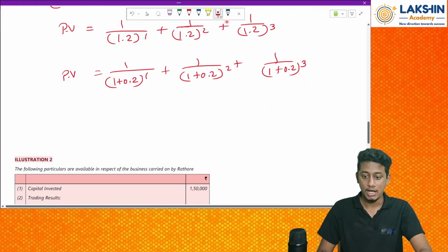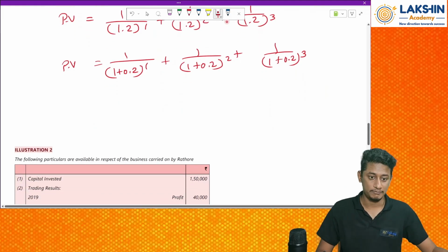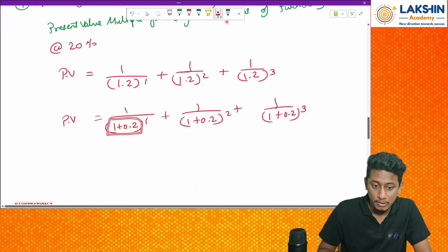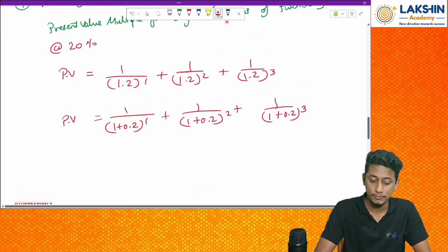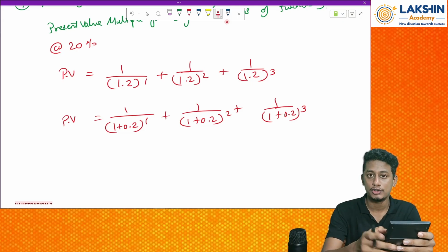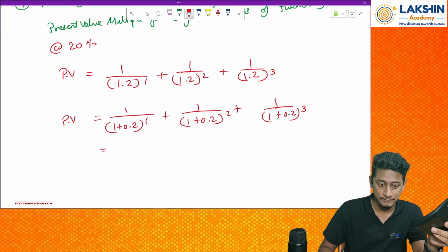Clear? Okay. Now how to do this on your calculator? I will tell you. Take a calculator. We know that 1 plus 0.2 is 1.2. Press divide and equals, you get a value of rupees how much?